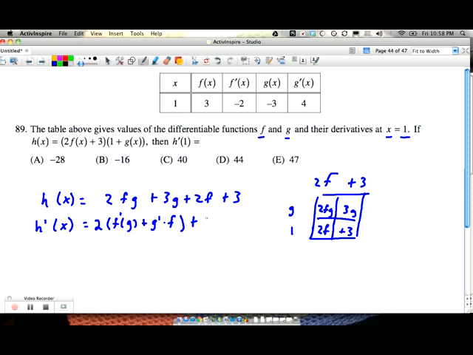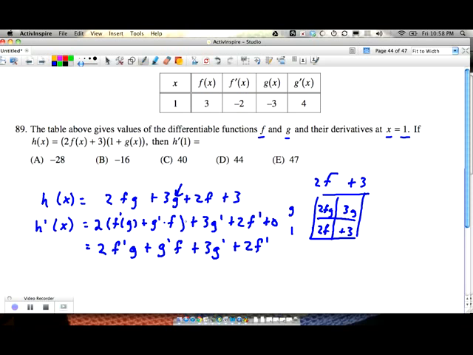And then we're going to add to that 3 times g prime, if we're taking the derivative of this, and that's just a constant so it just sits there, plus 2 times f prime, and then the 3 goes away to a 0. So to simplify this even more, we have 2 times f prime times g plus g prime times f, plus 3 times g prime plus 2 times f prime.